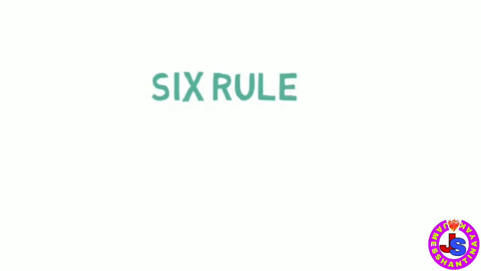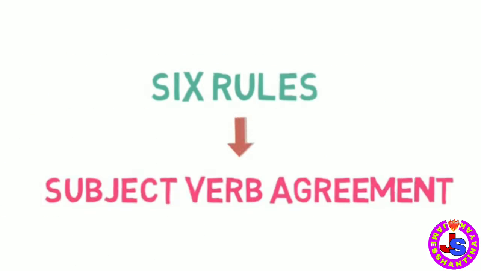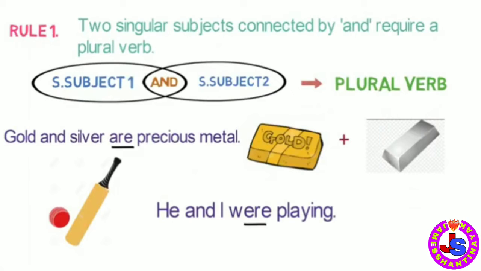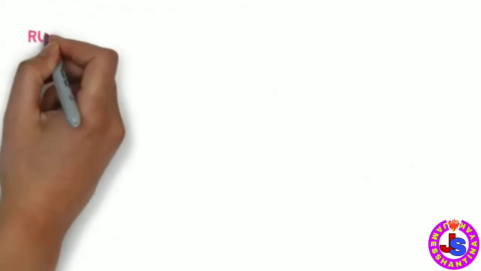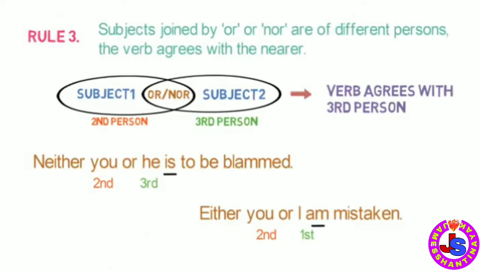Then we learned 6 rules of subject-verb agreement in our previous video. Let me quickly give a recap of those 6 rules. Rule number 1. Two singular subjects connected by and require a plural verb. Rule number 2. Two or more singular subjects joined by or, nor require a singular verb. Rule number 3. When the subjects joined by or, nor are of different persons, the verb agrees with the nearer one.